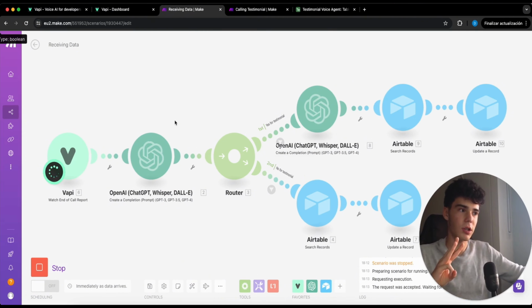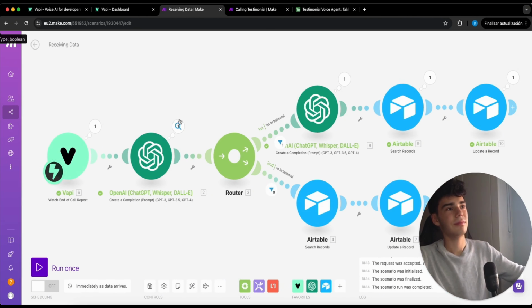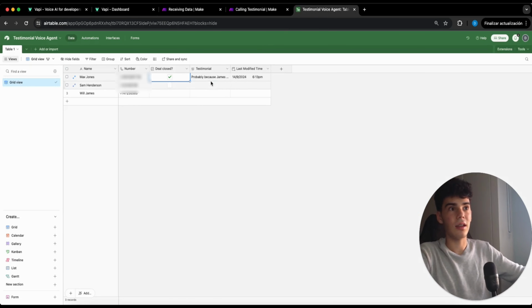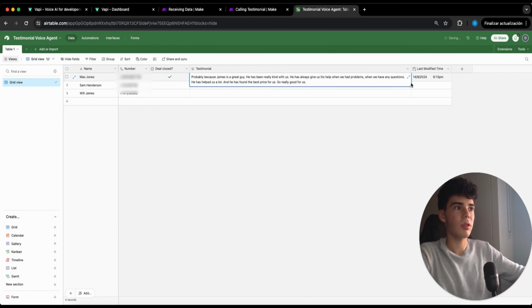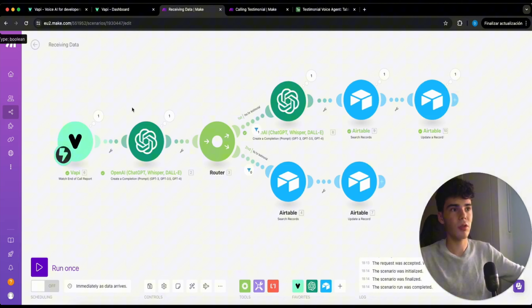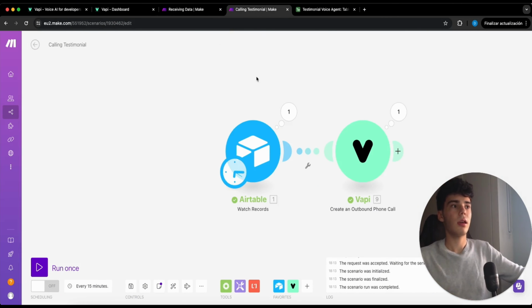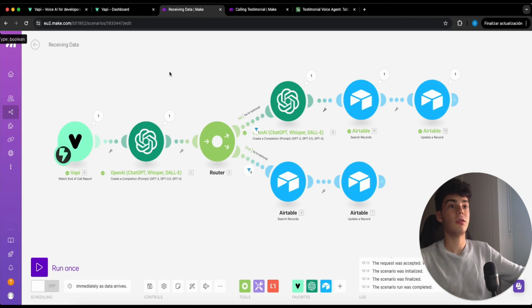Let's wait. 3, 2, 1. There you go. And if we come to there you go. Here we have the testimonial with all the words that I just said. He has found the best price, so really good for us. Exactly the same words as I told. You can see the scenario has been executed correctly with the filters and everything through this path. Here the scenario has also been run correctly with the 2 modules, and as you can see the Vapi module